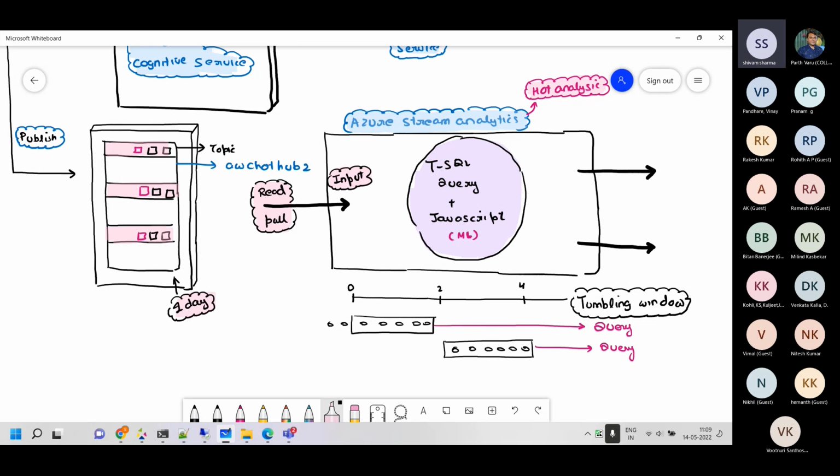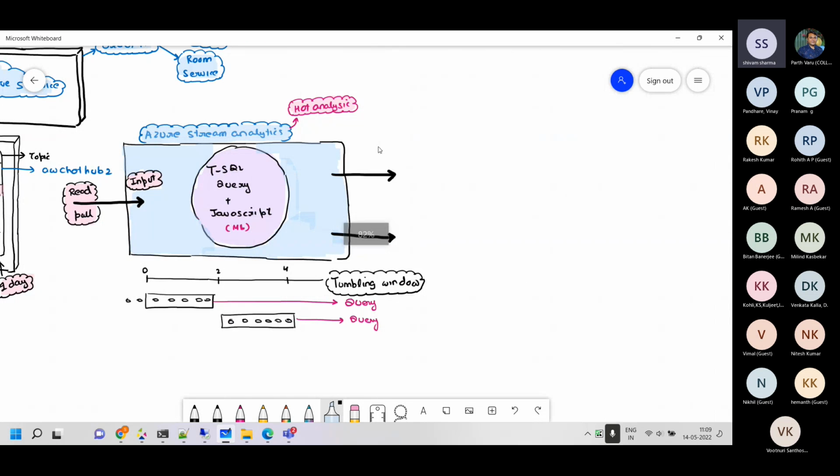This is running 24/7. This particular service is not stopping right now. It is executing 24/7, and it is doing two things for us. First, it is logging all the chats into Cosmos database. And second, it's pushing the data into Power BI. There are two outputs which Stream Analytics will have, which I will walk you through.